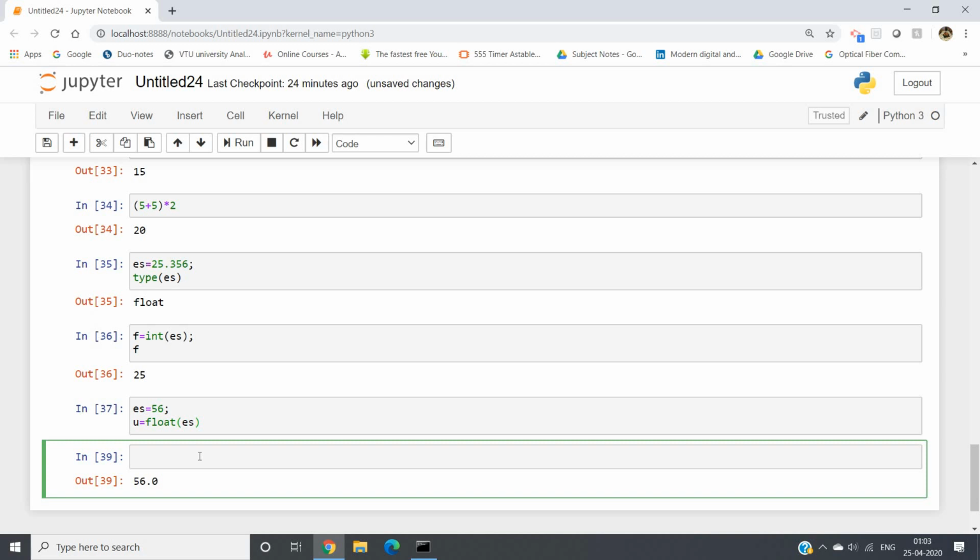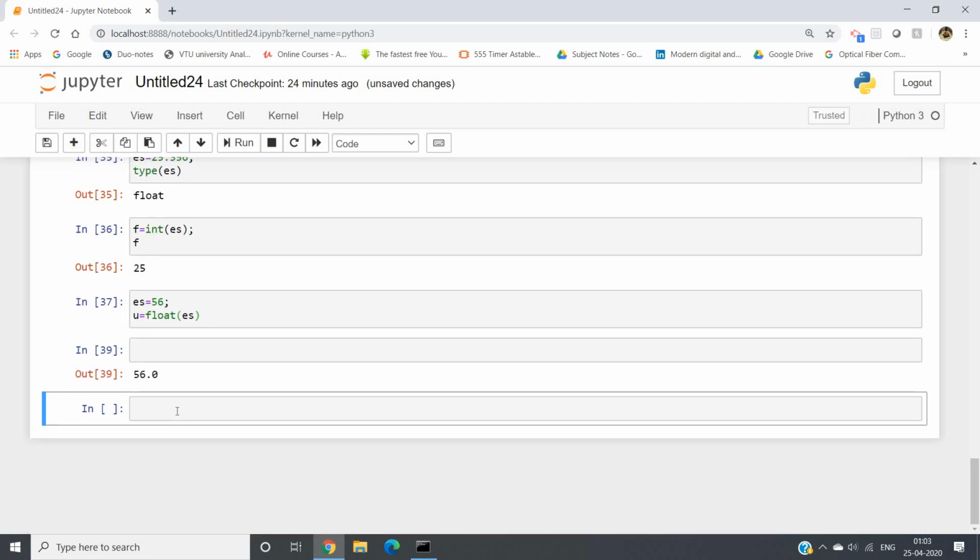And one more concept I want to show you in this video, with that I will complete this lecture. So see, suppose I have one number 5.6. I want to round it off, which is widely used in different mathematical computation. If you round off 5.6, what should you get? 6, right? It will map to the nearest integer.